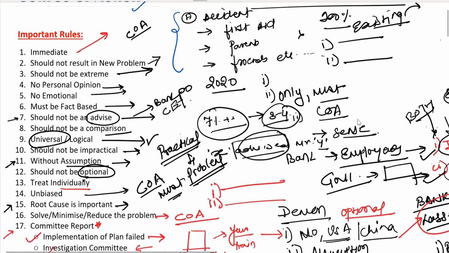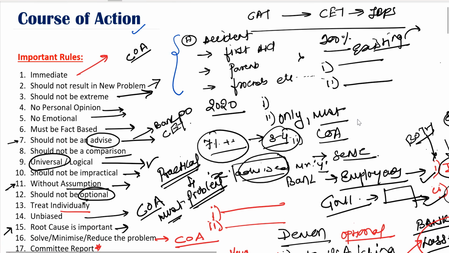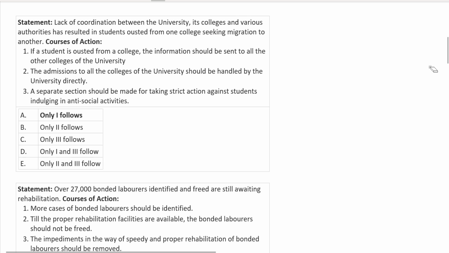All these 17 beautiful points you need to remember. Trust me, if you apply these points, I can assure you 100% accuracy in all the exams that you appear for. Now we are going to take some questions of course of action, and we will definitely try to apply all these points on the actual questions of CET and other exams also. Alright, so let's do some questions now.